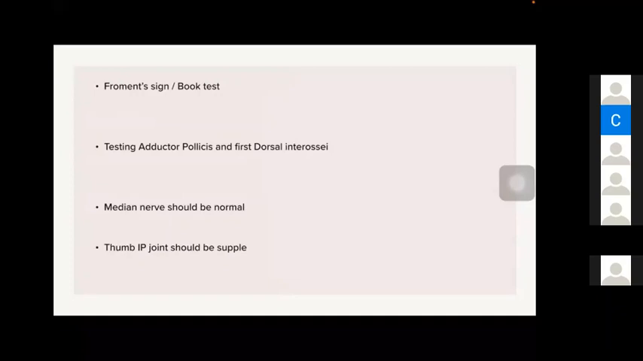This is also a favorite question of the examiner. What are the prerequisites for getting this sign? If you have a combined median and ulnar nerve palsy, you will not get this sign. Some people have documented it as the book test in some textbooks.